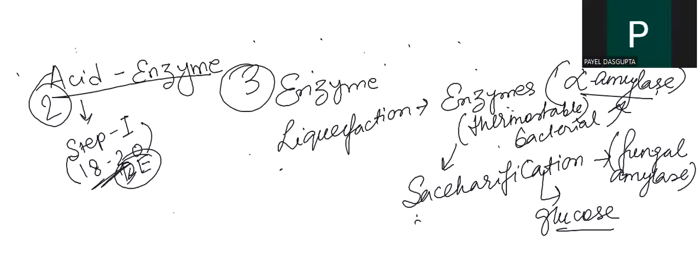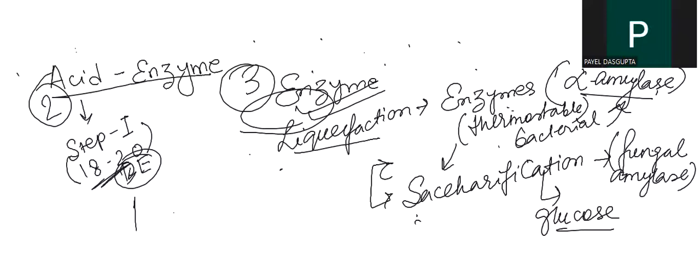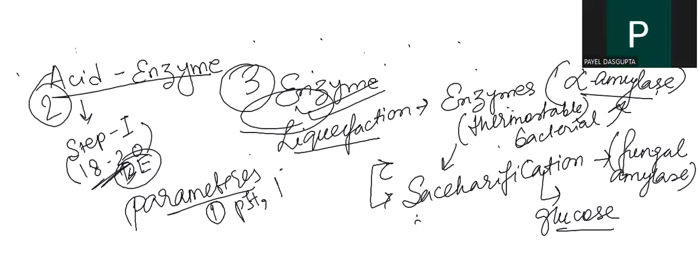Similarly, when doing enzyme hydrolysis, the liquefaction is done by thermostable bacterial alpha amylase, saccharification is done by fungal amylase, and we get crystalline glucose. Is it clear? There will be certain parameters to follow when doing the hydrolysis, such as pH, time, and temperature.